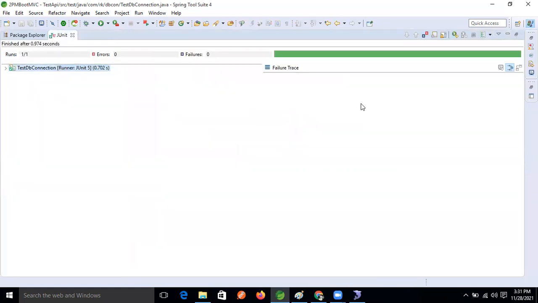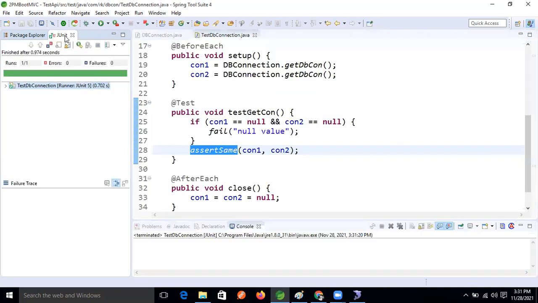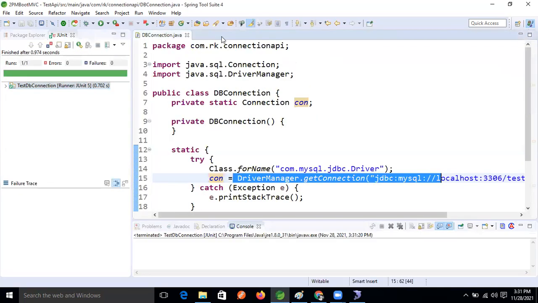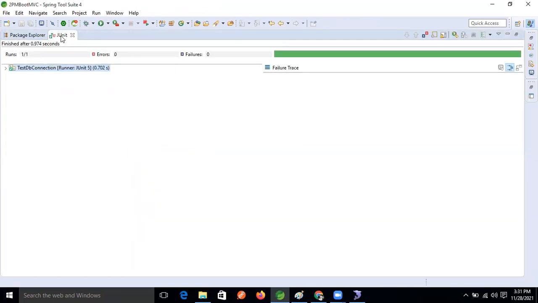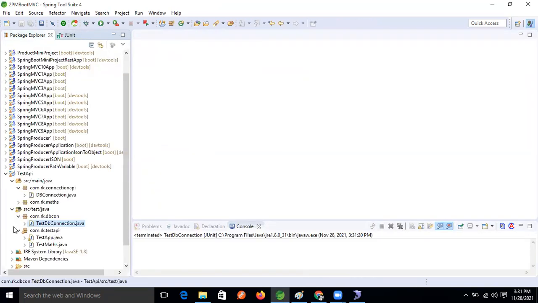Now see, our API is passed or not. It passed, right? Okay, so let's see one more API. Let's write one more API, and we will see how we can test that API.